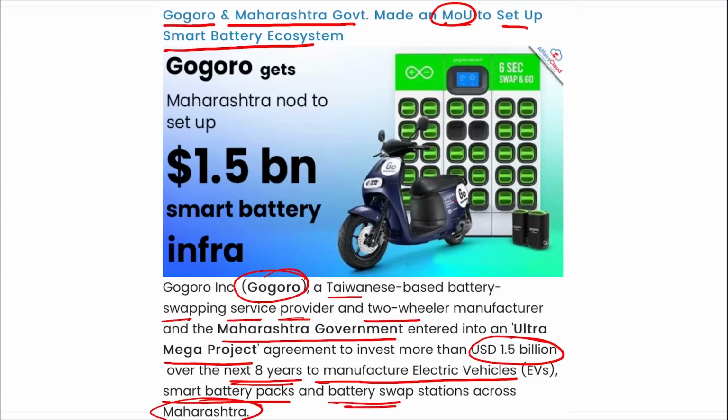Here you can see you need not charge these batteries now. You can just go and change your battery, and your discharged battery will be placed in these places, and they will be charging by themselves, and you will be ready to go within seconds by changing your battery. Correct? And this will reduce the charging time and waiting time for an individual, and the process will be streamlined. Correct? So it is Gogoro and the Maharashtra government, they signed an MOU to set up a smart battery ecosystem. Correct?